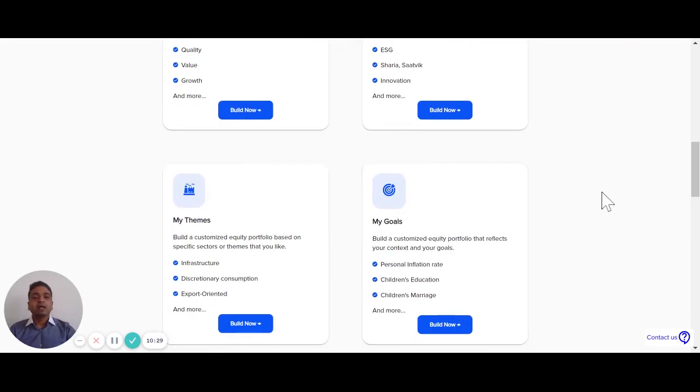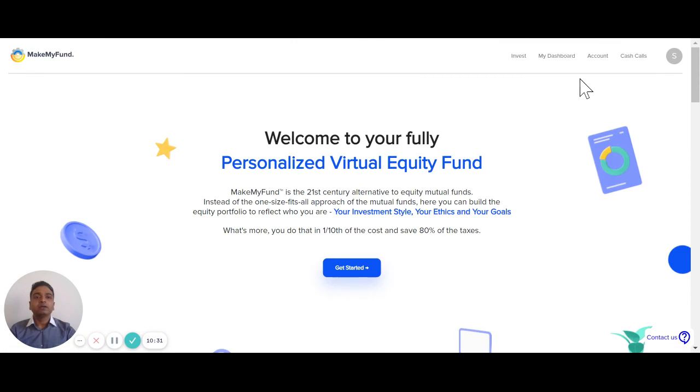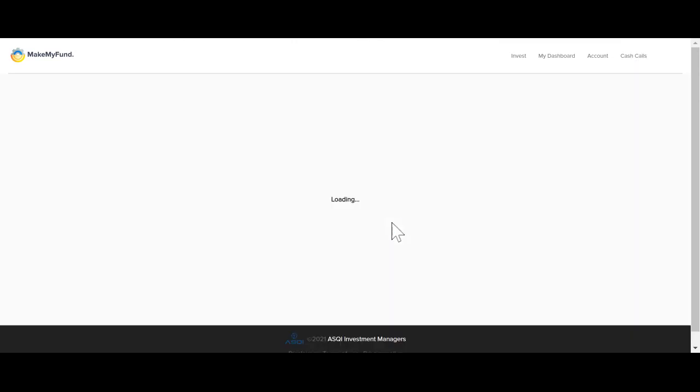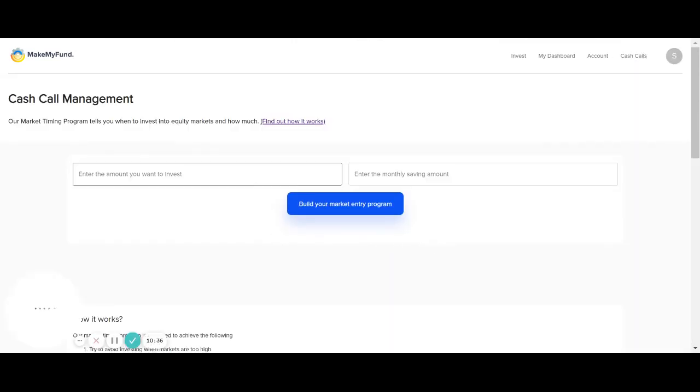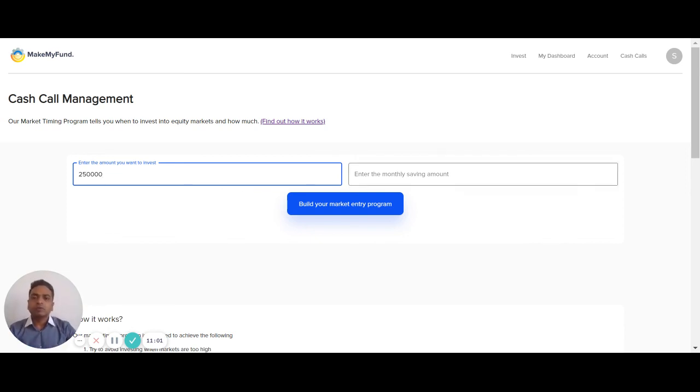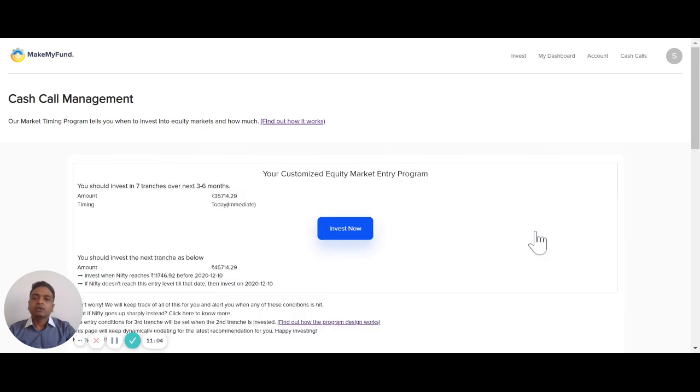Then the next question is, how should I invest in equities? Is it SIPs alone? We think that the SIP orthodoxy is overdone. So for lump sum investments, people rarely take the plunge one at a time, nor do they do systematic transfer plans. So it's good to say invest in five equal tranches, but nobody does that. So how do we tide over that? So this helps one solve that. So let's say if you want to invest 2,50,000 rupees over some horizon, and you want to build a market entry program.